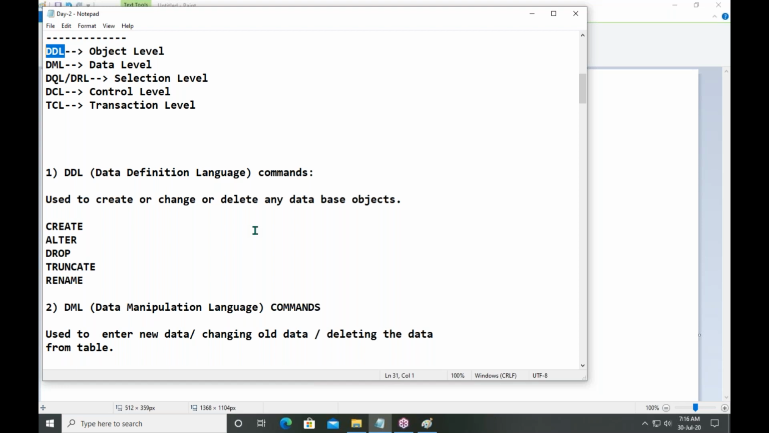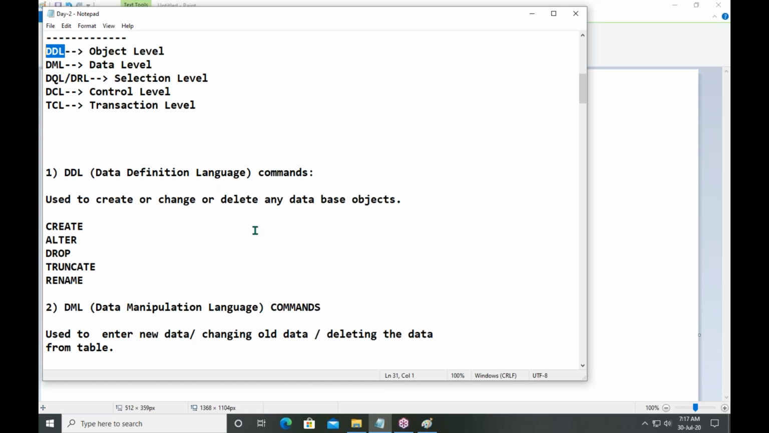Similarly, a database has some objects: tables, views, indexes. Just I'm taking three objects, tables, views, indexes. The purpose of a table is to store data. The purpose of a view is to access data. The purpose of an index is to search data as fast as possible. So like that, in the database, we have so many objects. Each object is useful for a specific purpose.